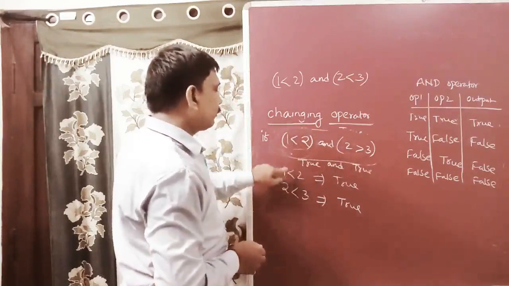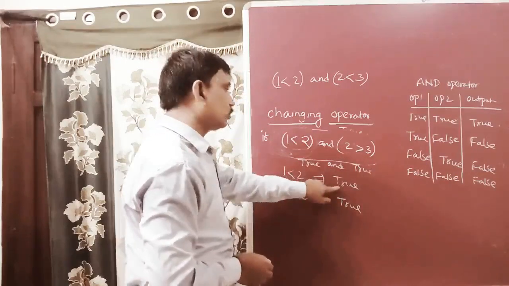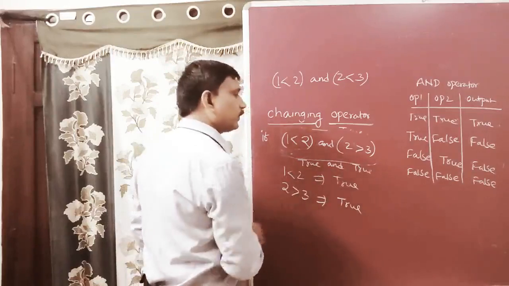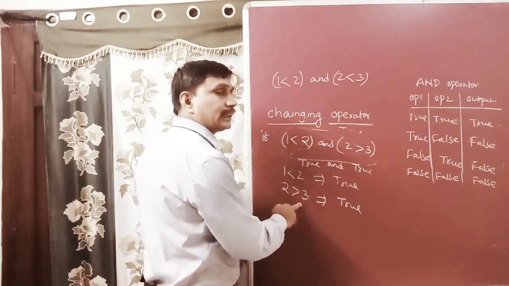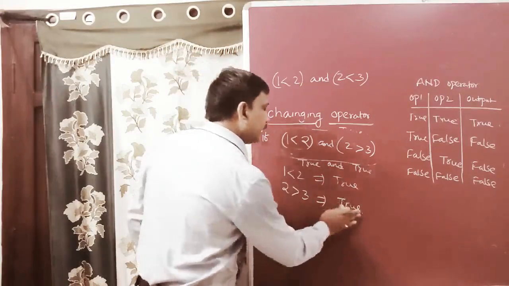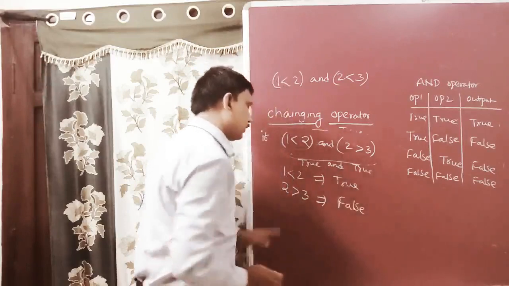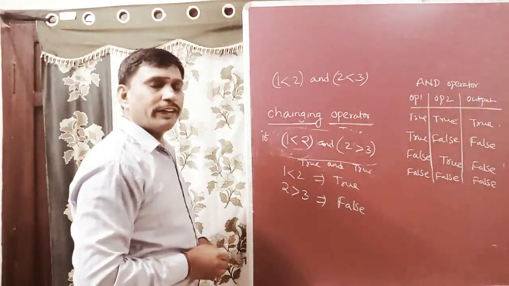First, we take 1 is less than 2, true. Then 2 is greater than 3. This one is false. Why? Because 3 is always greater than 2, so 2 is greater than 3 is always false.